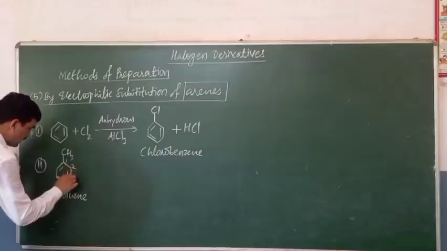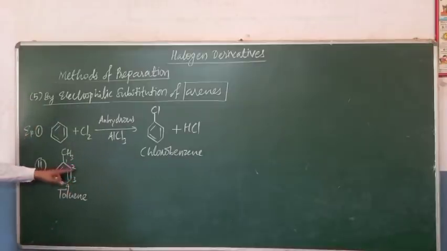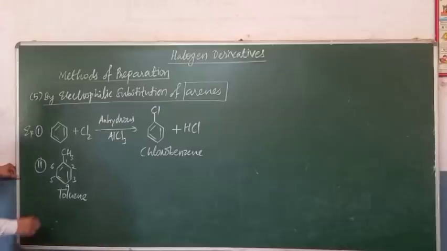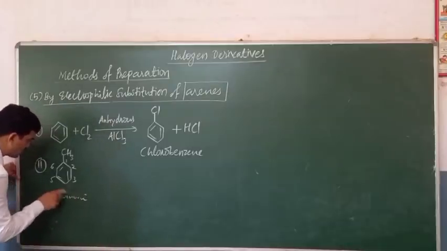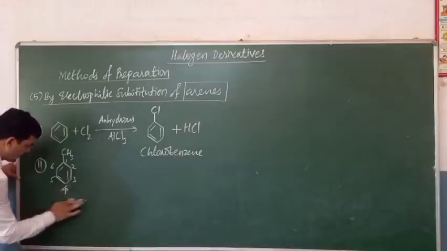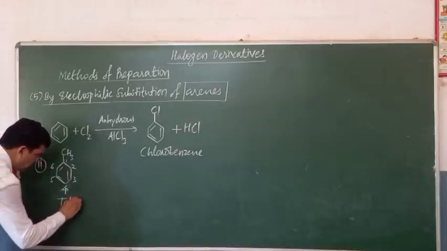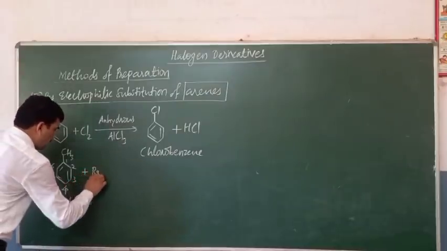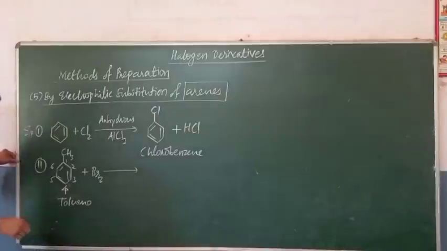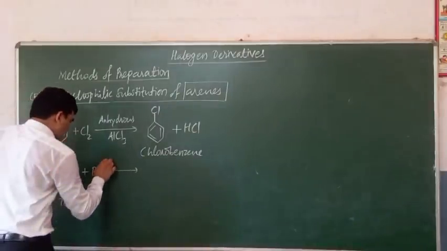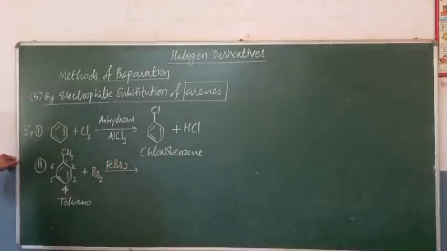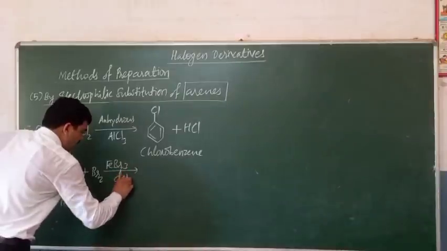In toluene, position number 2 and position number 6 are the ortho positions, and position number 3 and 5 are the meta positions. Position number 4 is para position. You already know this. This is toluene. When this toluene is reacted with bromine in presence of FeBr3, which is a Lewis acid catalyst, and the reaction should be carried out in dark.